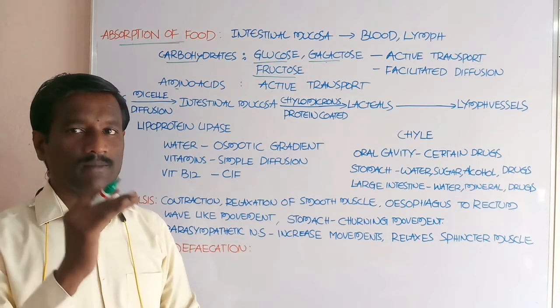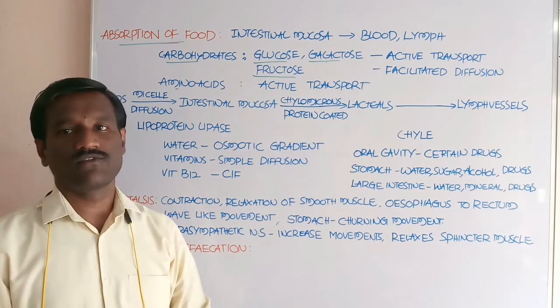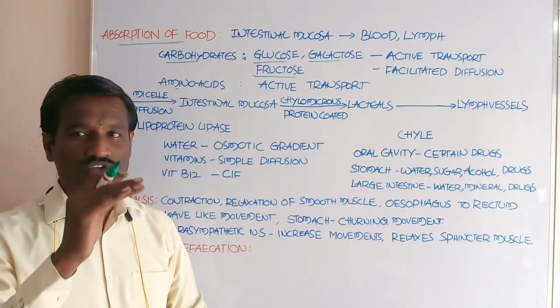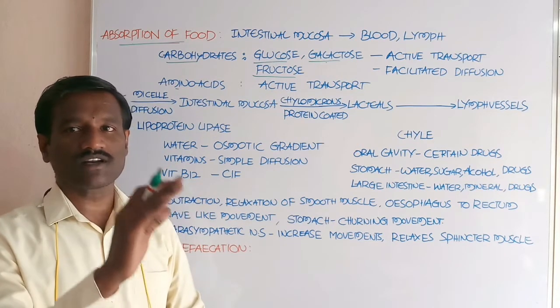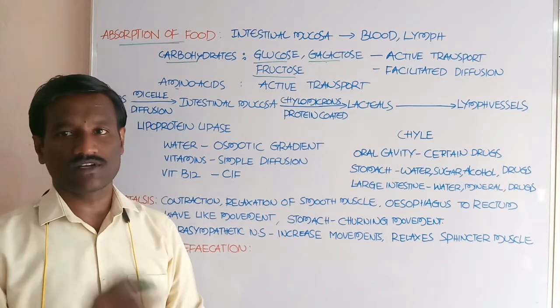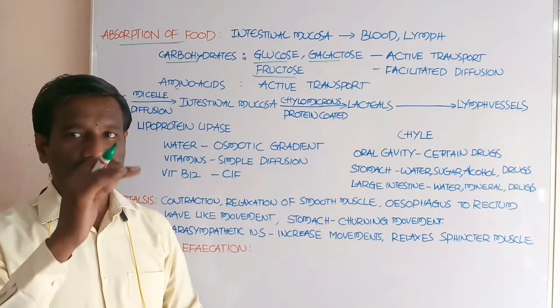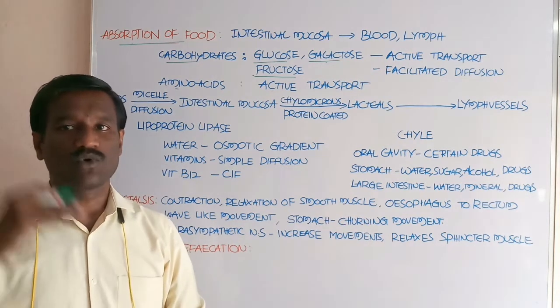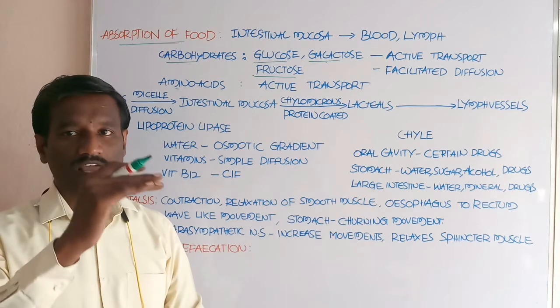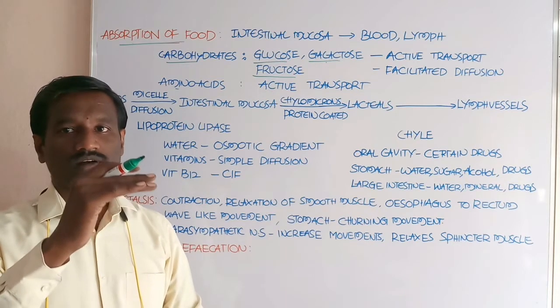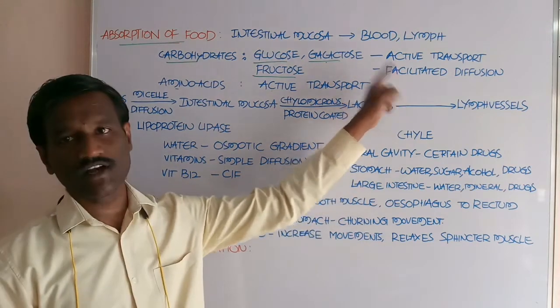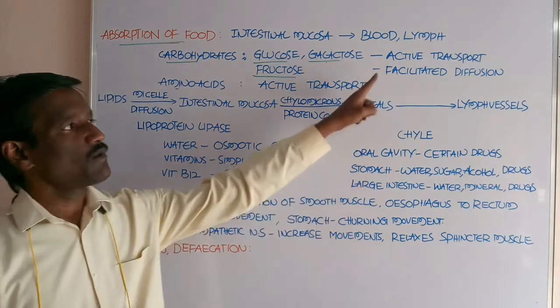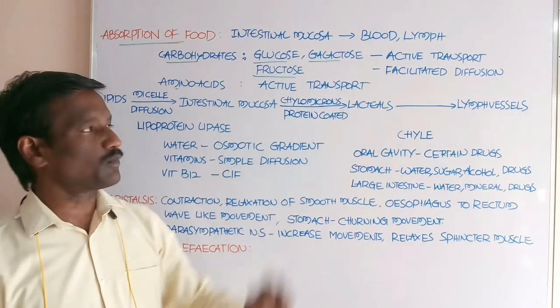In facilitated diffusion, molecules move from high concentration to low concentration with the help of a carrier protein, a transport protein. It is one type of passive transport.